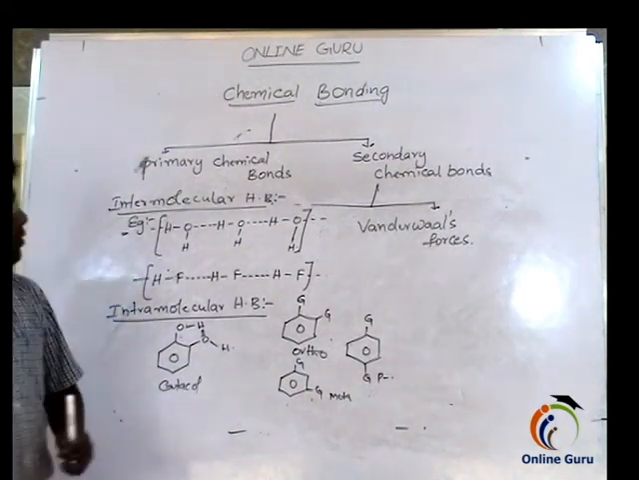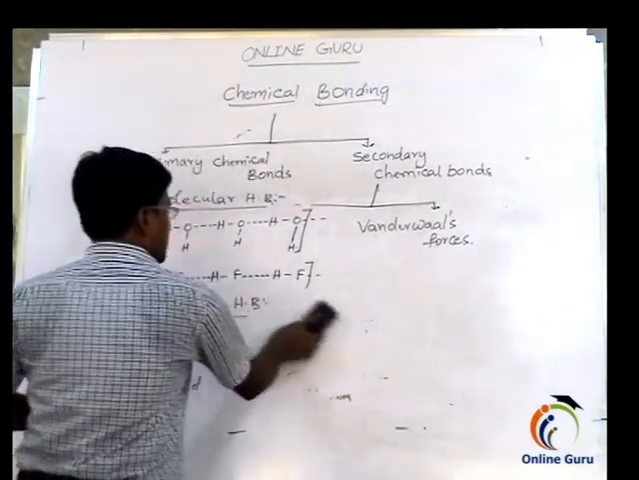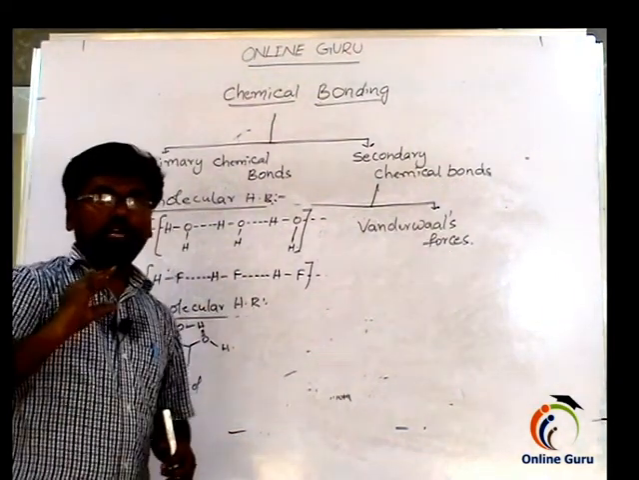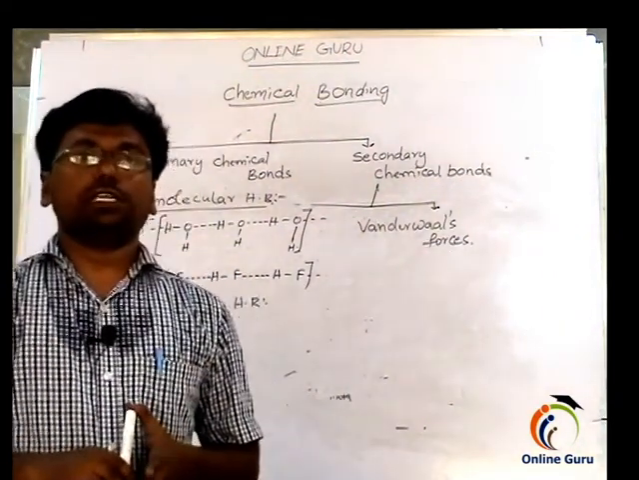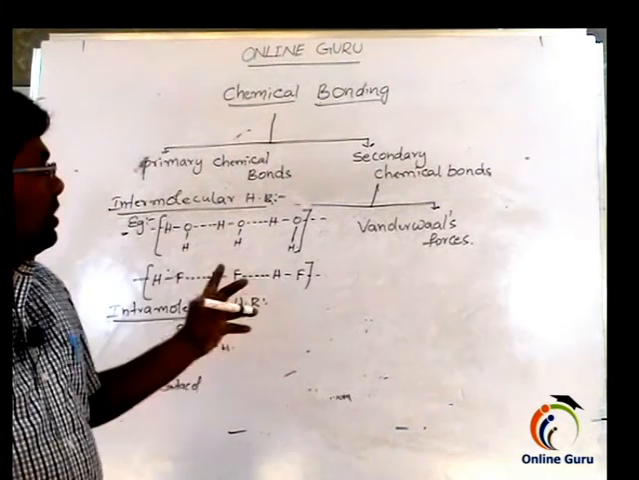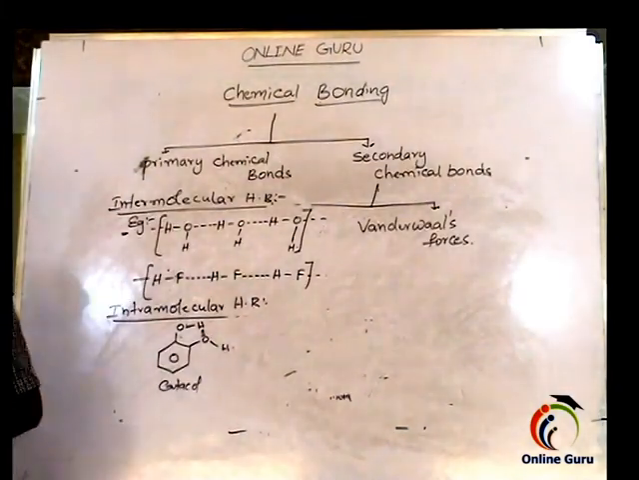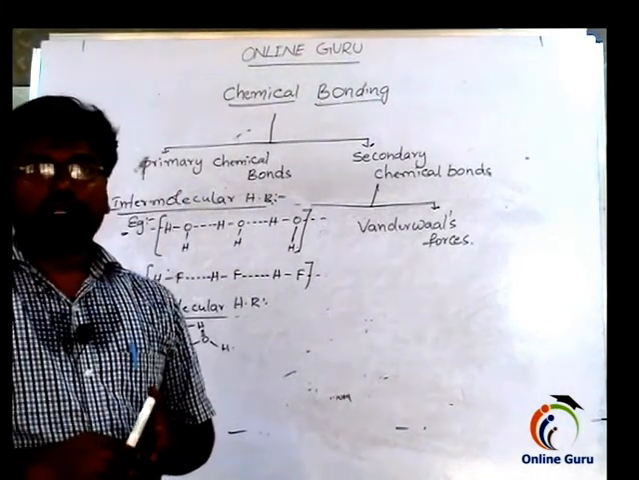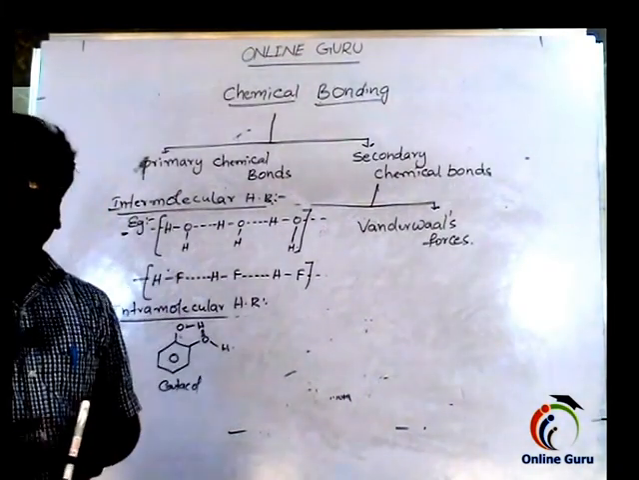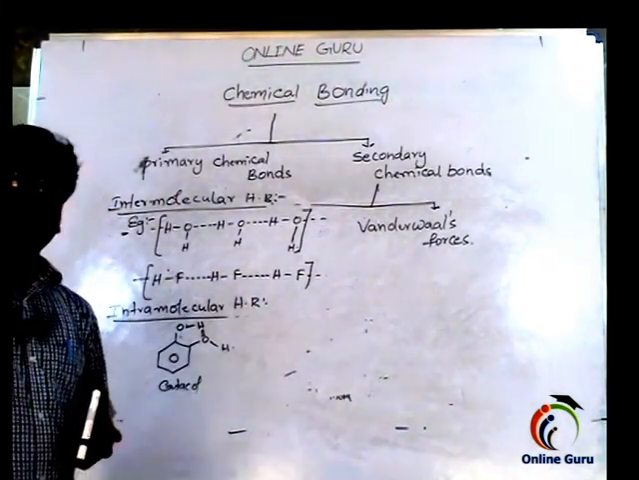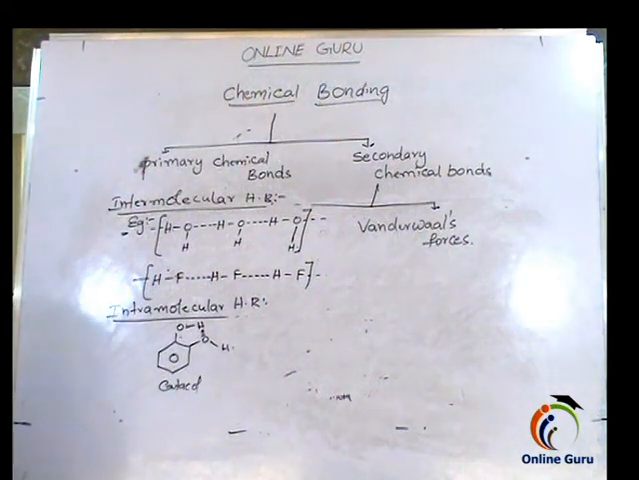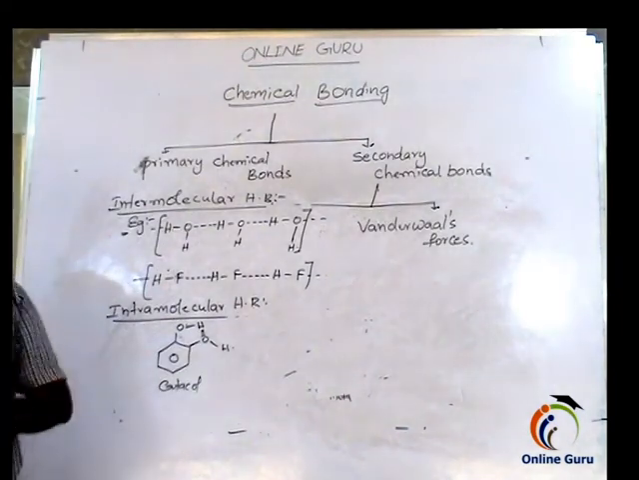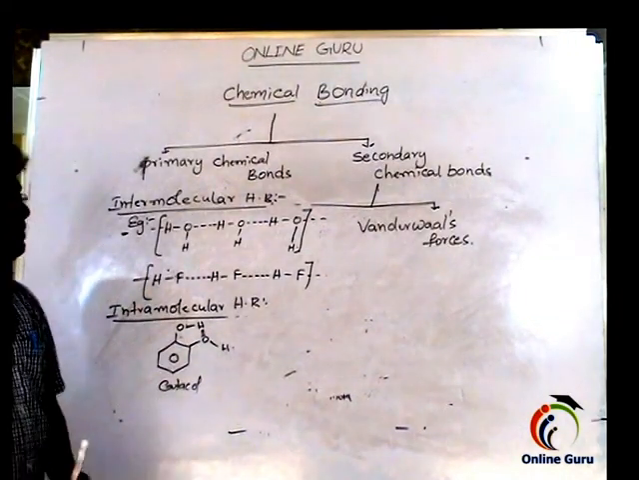Next come to the van der Waals forces of attraction. What are van der Waals forces of attraction? A weak force of attraction which can exist between any two molecules is called van der Waals forces of attraction. Again, this is divided into so many types: London forces of attraction, dipole forces of attraction, and dipole induced dipole forces of attraction. These van der Waals forces are very weak forces present between any two molecules.